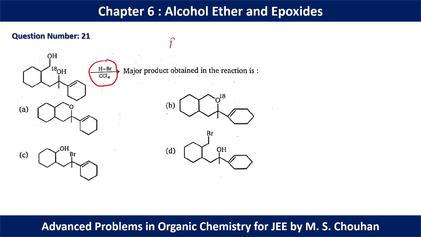As we know that if we add H plus to any alcohol, initially this lone pair will be protonated like this, and after that this water will be eliminated from the system and we will get a carbocation. Okay, so this is the initial thing. So here we have two alcohols. Now we have to think which alcohol is going to be protonated. It depends on the stability of the carbocation.